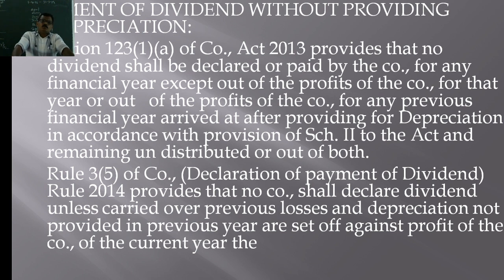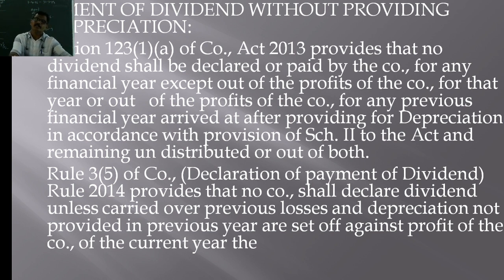And rule 3, sub rule 5 of the Companies (Declaration and Payment of Dividend) Rules, 2014 provides that no company shall declare dividend unless carried over previous losses and depreciation not provided in the previous year are set off against the profits of the company of the current year. See, this is also as per the Declaration and Payment of Dividend Rules, 2014.